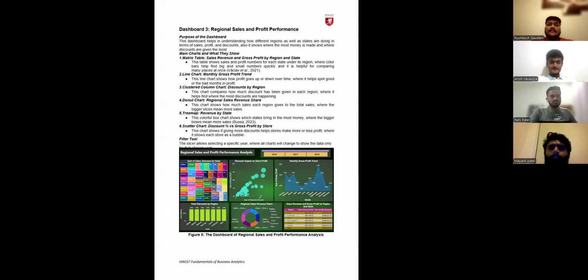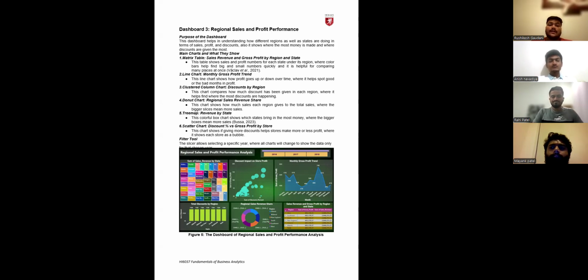Line chart, the monthly gross profit trends. This line chart shows how profit goes up or down over time, which helps to spot good or bad months in the profit. The clustered column chart helps to identify discount by region. In this chart, we compare how much discount has been given in each region, where it helps to find the most discounted regions.